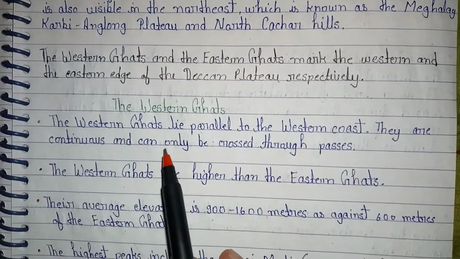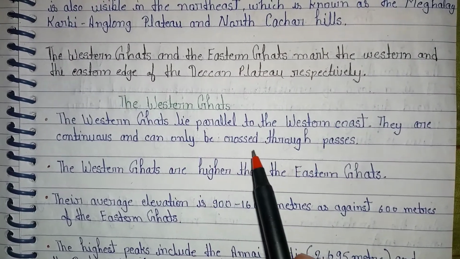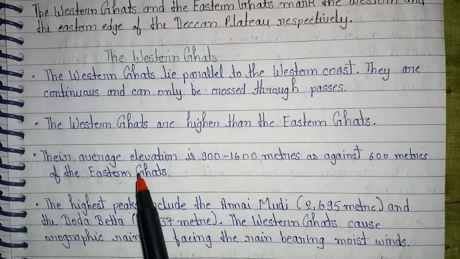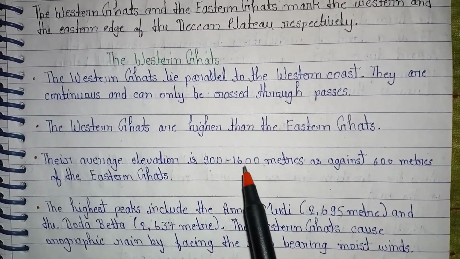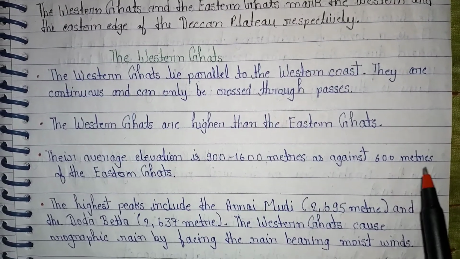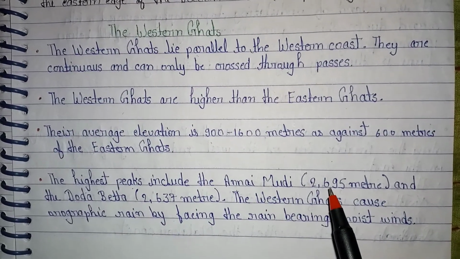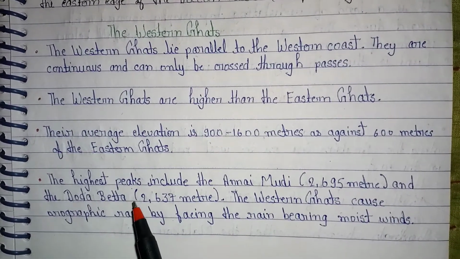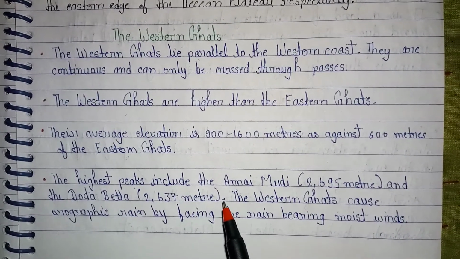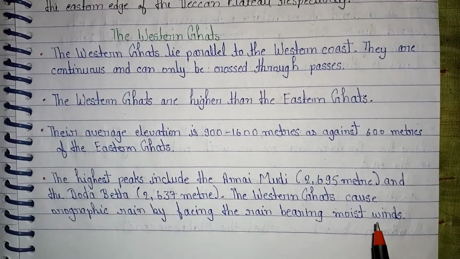The Western Ghats lie parallel to the western coast. They are continuous and can only be crossed through passes. The Western Ghats are higher than the Eastern Ghats. Their average elevation is 900 to 1600 meters against 600 meters of the Eastern Ghats. The highest peaks include the Anai Mudi, 2695 meters, and the Dodda Betta, 2637 meters. The Western Ghats cause orographic rain by facing the rain-bearing winds.